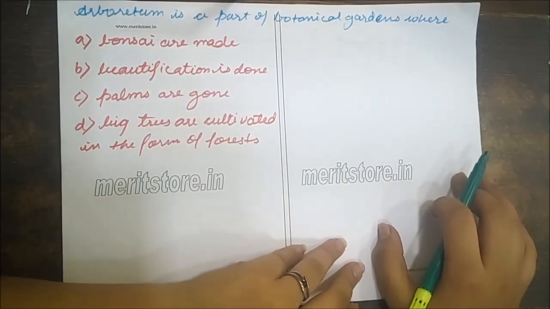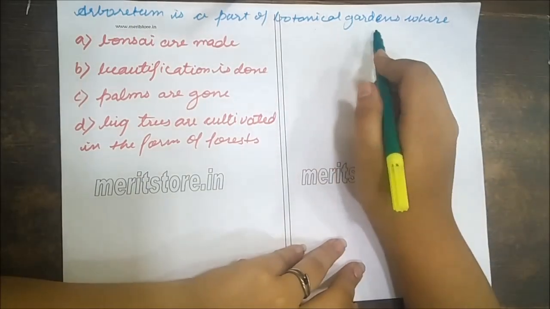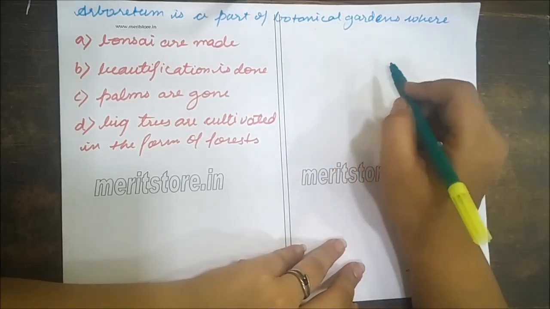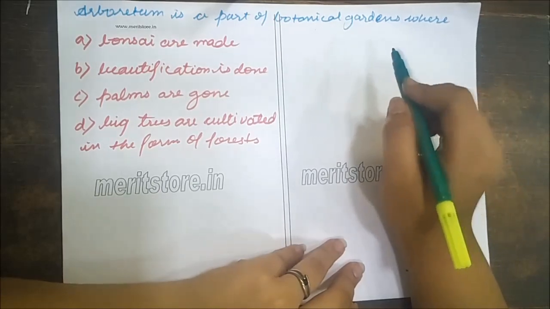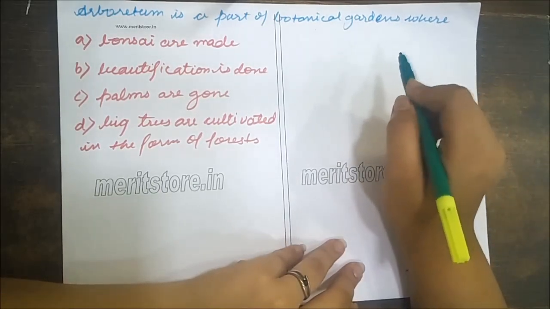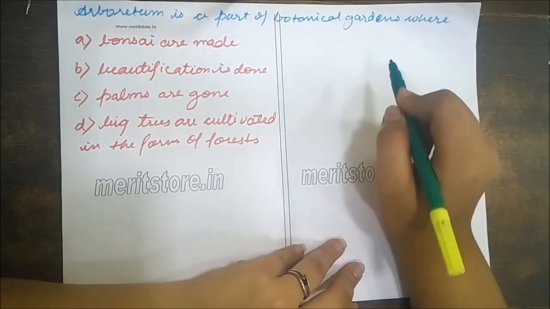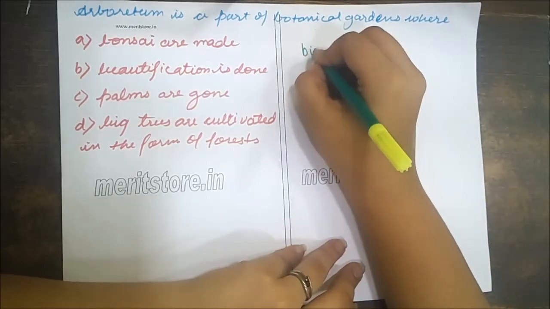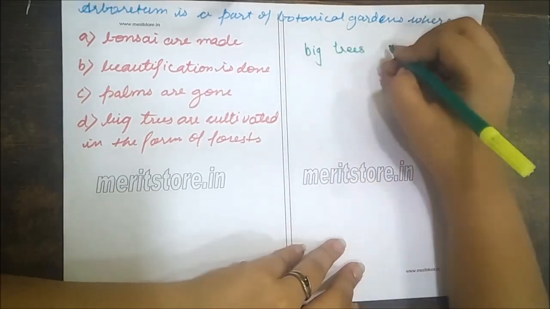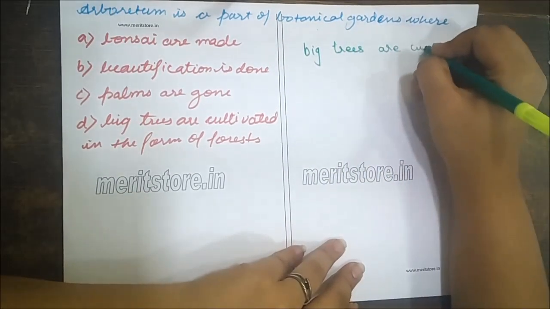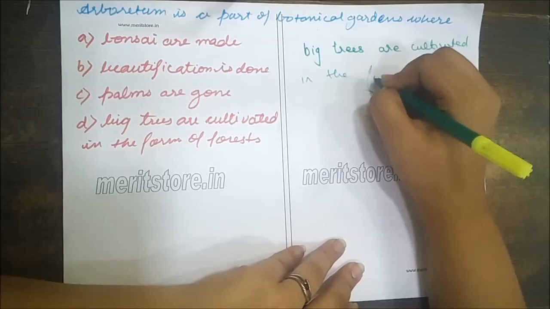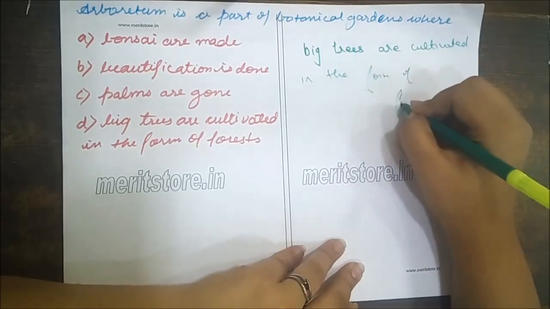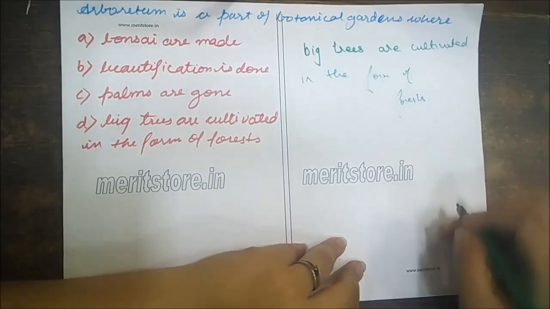Let's continue with the next question. Arboretum is a part of botanical gardens where bonsai are made, beautification is done, palms are grown, or big trees are cultivated in the form of forests. Let's know how.